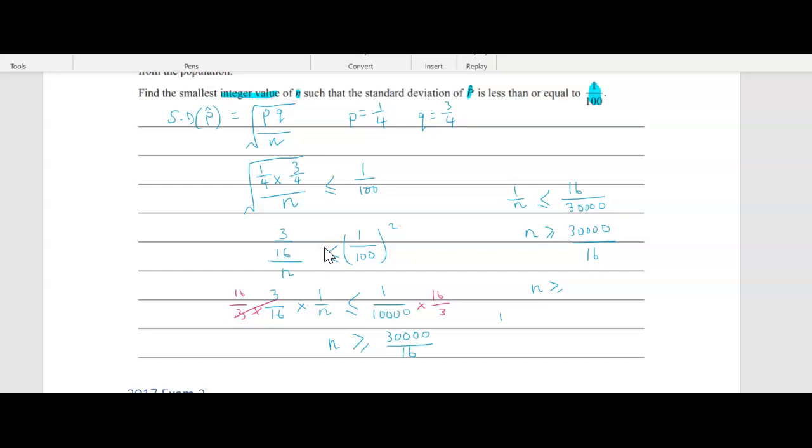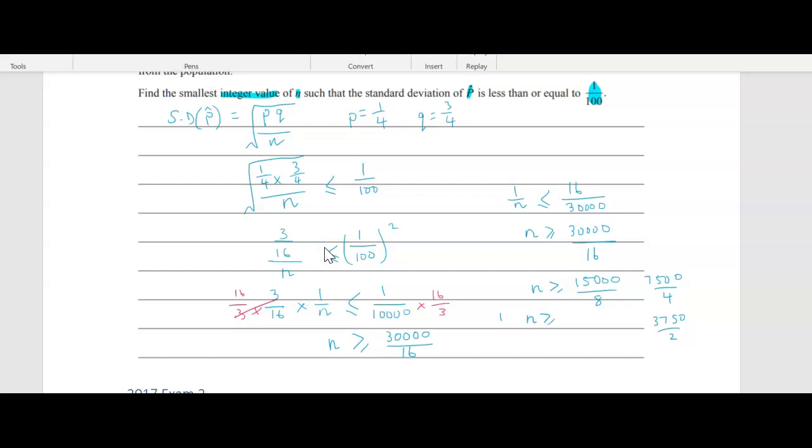So we've got 30,000, so I'm going to change that to 15,000 over 8. And then I'm going to change that to 7,500 over 4. And then I'm going to divide by 2 again. So 3750 over 2. And then that's a lot easier to deal with.